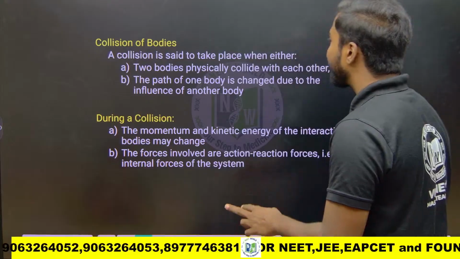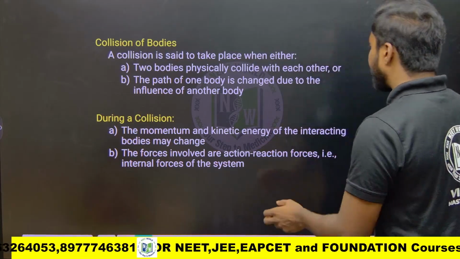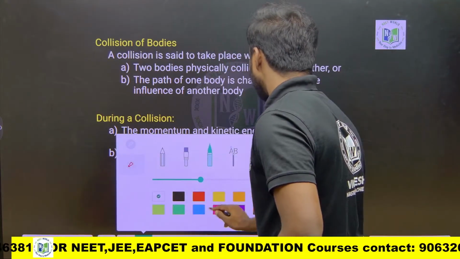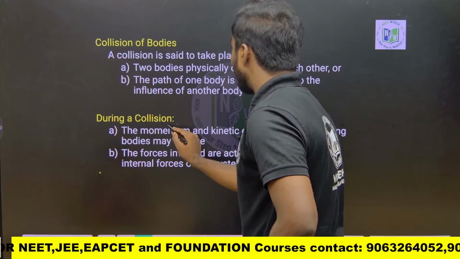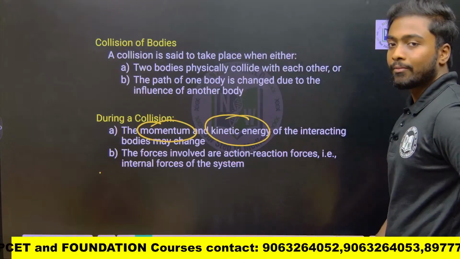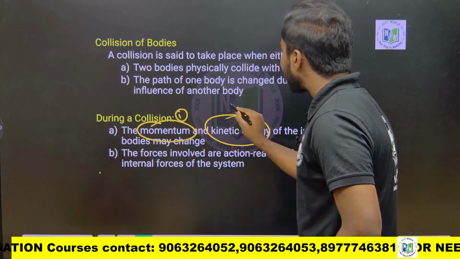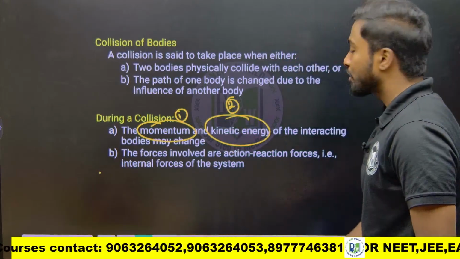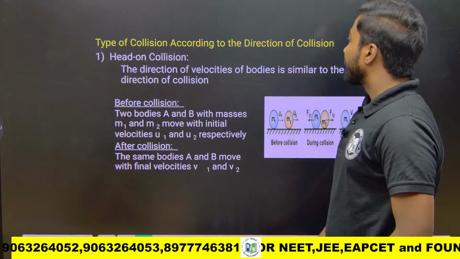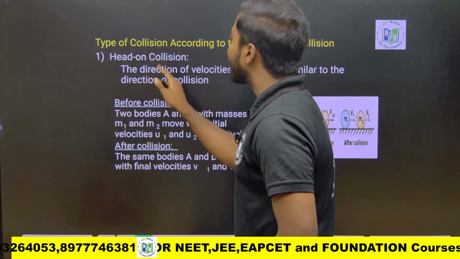Okay, this is about the collision of bodies, and we have also seen what happens during collision. The main things you should keep in mind are momentum and kinetic energy of the body. Next is the types of collision according to the direction of the collision. First one is head-on collision.